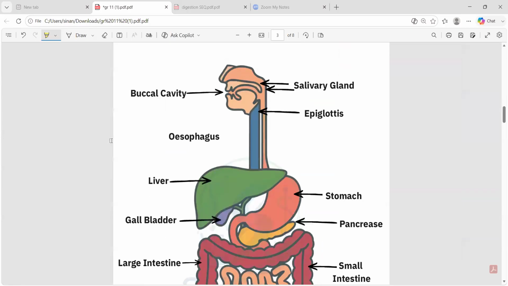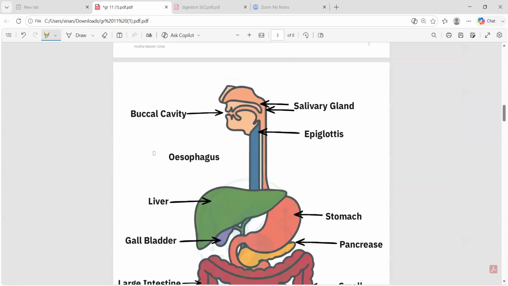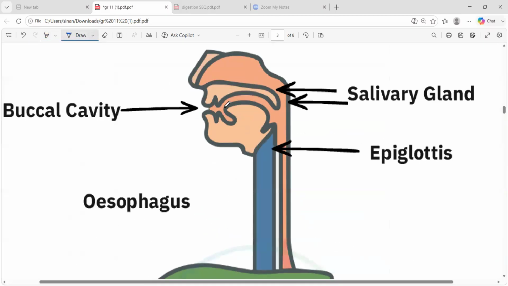The human digestive system starts from where? It starts from our mouth. There will be a cavity inside our mouth. See here, there is a gap, right? There is a hole inside our mouth. If there is a cavity inside the mouth part, we call this the buccal cavity. Since the cavity is present in our mouth region, we call this what? The buccal cavity.